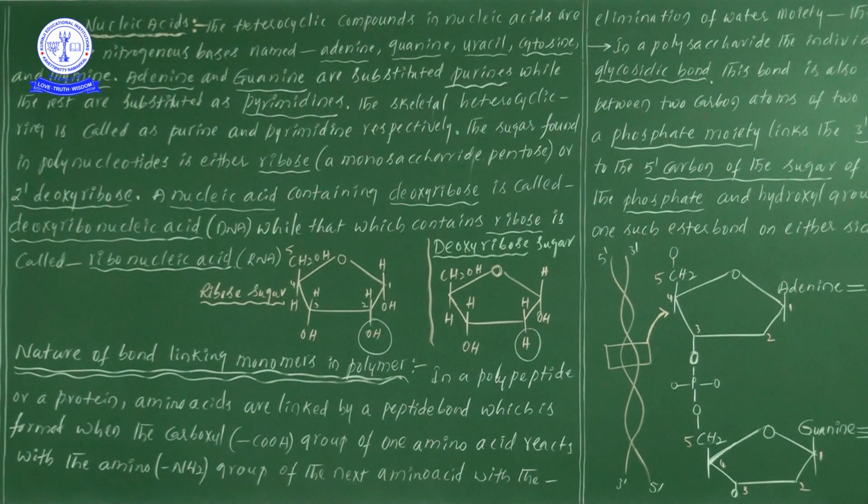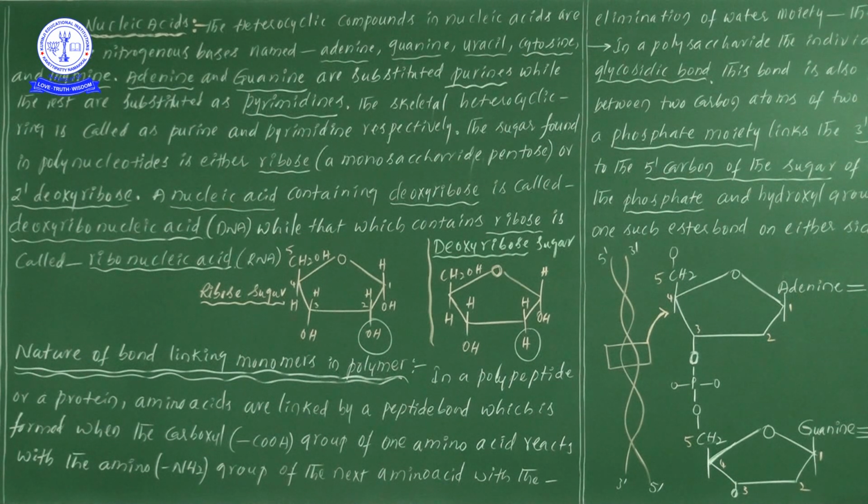Like monocyclic or dicyclic compounds, we have learned this. So purines and pyrimidines we consider under heterocyclic compounds. We started with heterocyclic compounds in the first line. These nitrogen bases are divided into 2 types: one is purines and the other is pyrimidines.